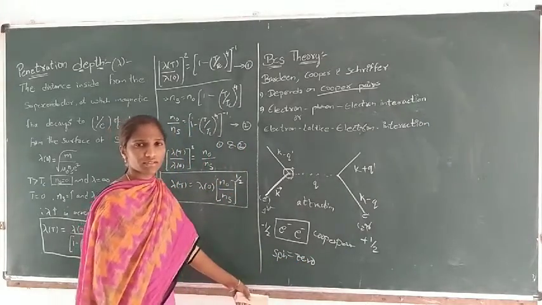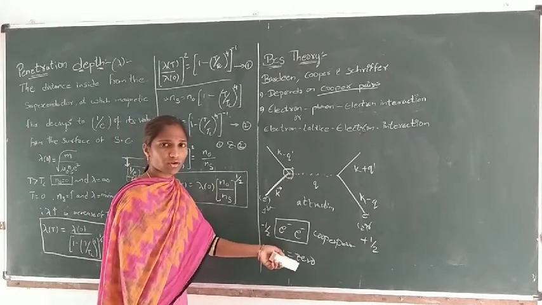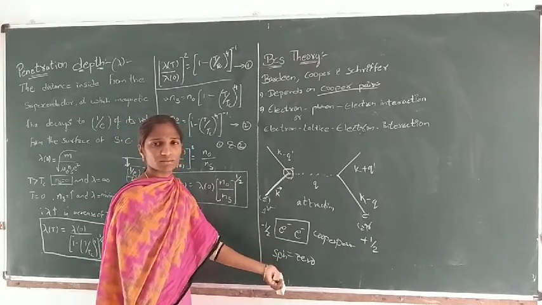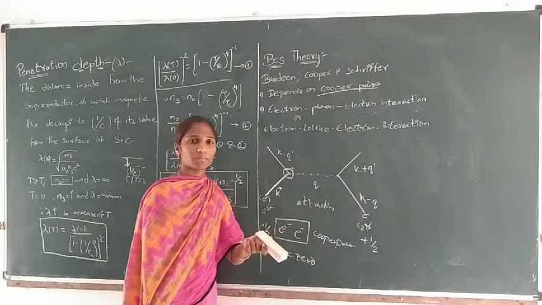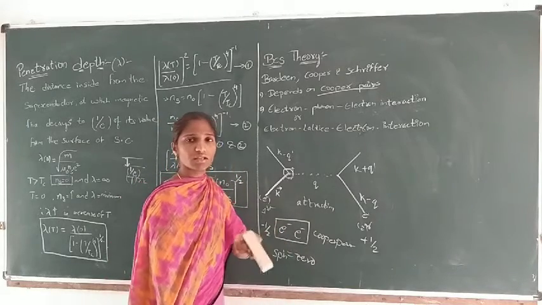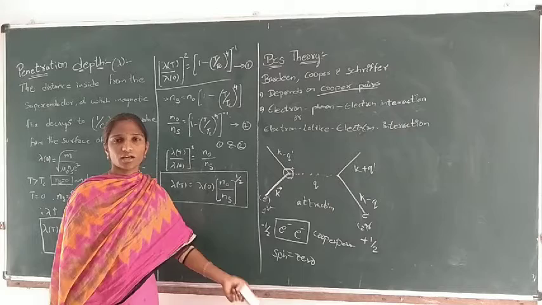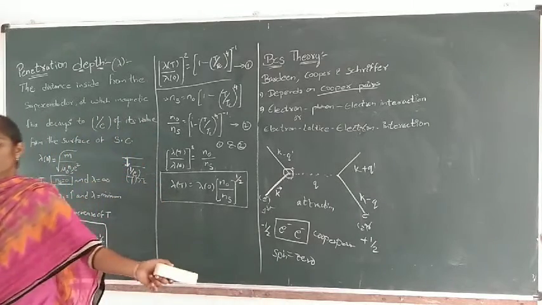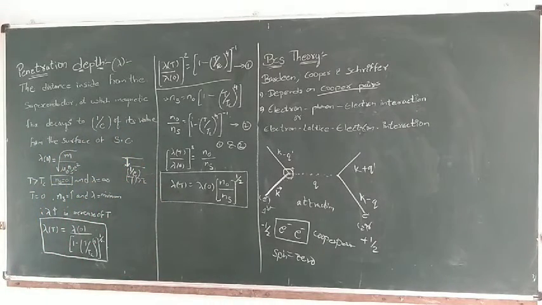So as the pair has zero resistance, what happens to the conducting nature? If it has zero electrical resistance, then this Cooper pair produces higher conductivity. So this is the BCS theory.